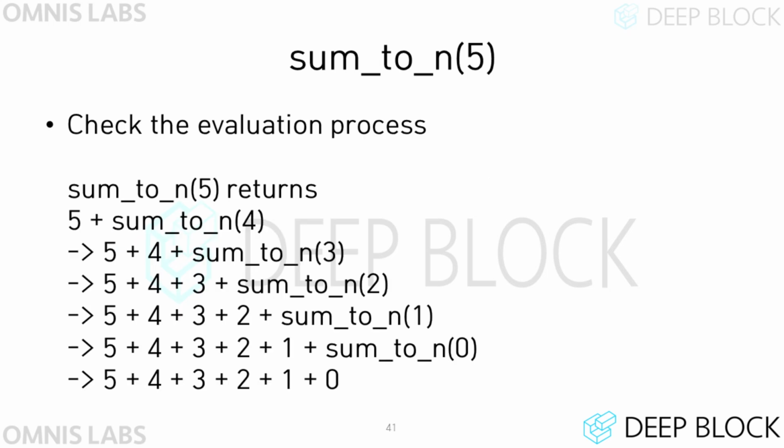Consider the case where sum2n 5 is called. The return value is 5 plus sum2n 4. Here, sum2n 4 is called, which again returns 4 plus sum2n 3. So, sum2n 3 is called again. This function returns 3 plus sum2n 2. So another sum2n function is called, and finally the expression becomes 5 plus 4 plus 3 plus 2 plus 1 plus 0.